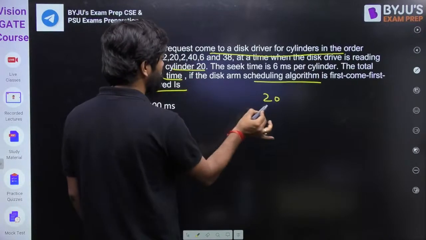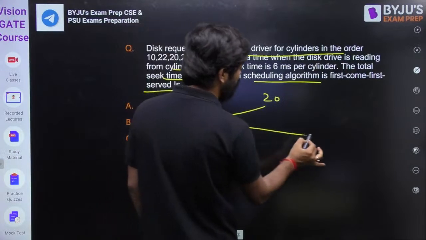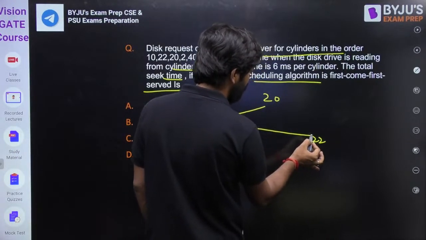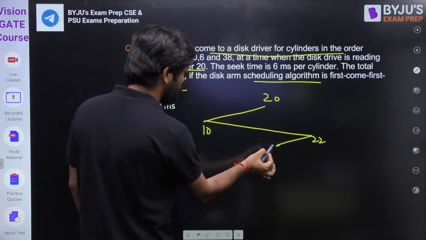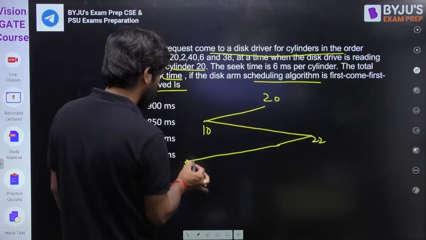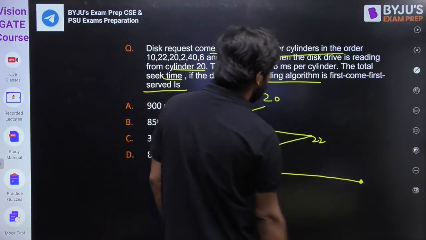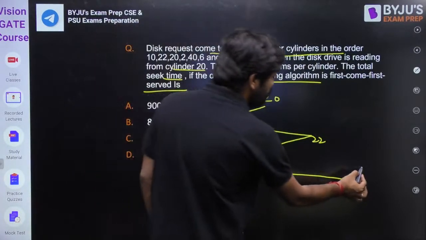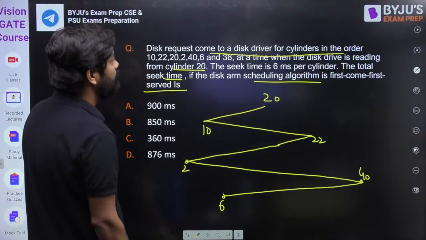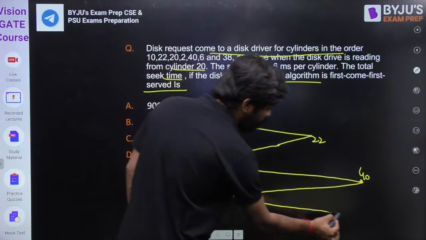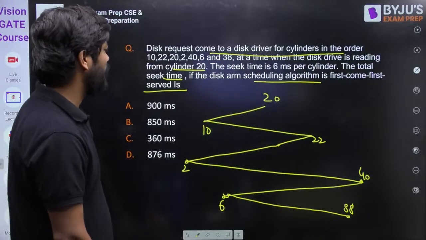So from 20 it will go to 10. From 10 it will go to 22. From 22 it will go to 20. From 20 to 2. From 2 to 40. From 40 to 6. And 6 to 38. And we have 38 only? Yes, we have 38. No problem.